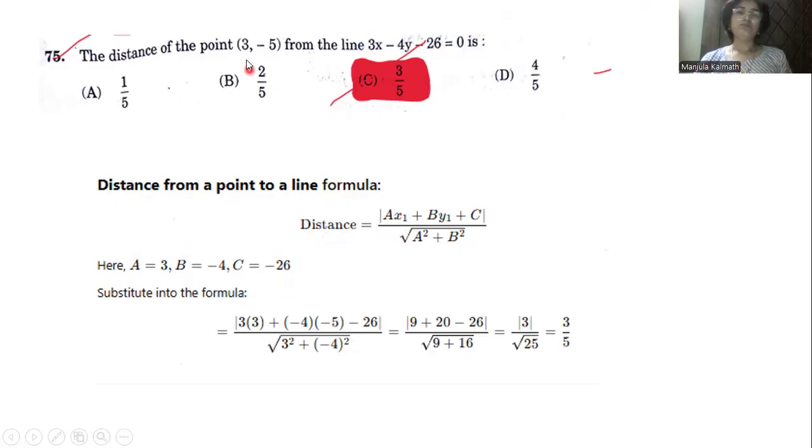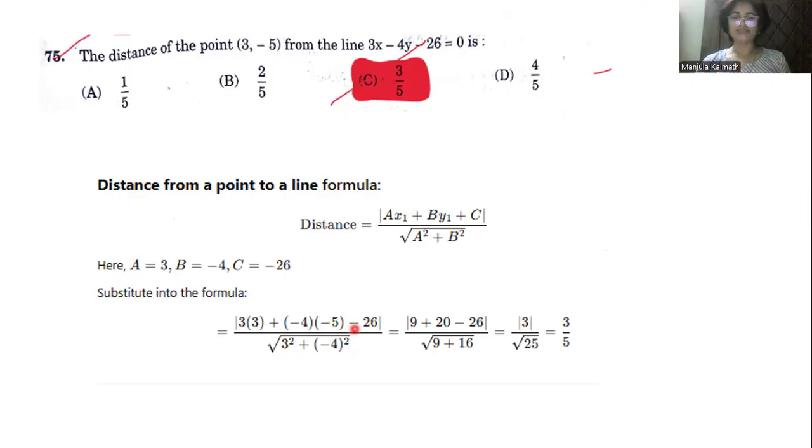At the same time, x1 as well as y1 are given. Here we have 3 into 3. Ax1 means this is the a value and this is the x1 value. 3 into 3 plus, in the equation, b into y1. That is b minus 4, y1 minus 5. Minus 4 into minus 5, minus 26.